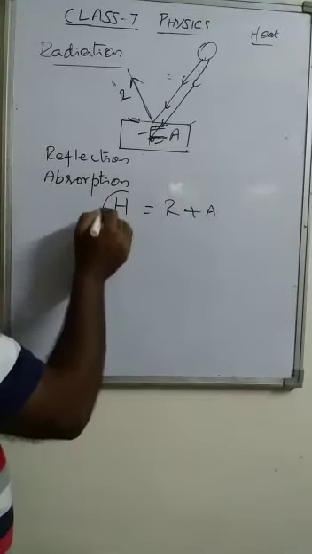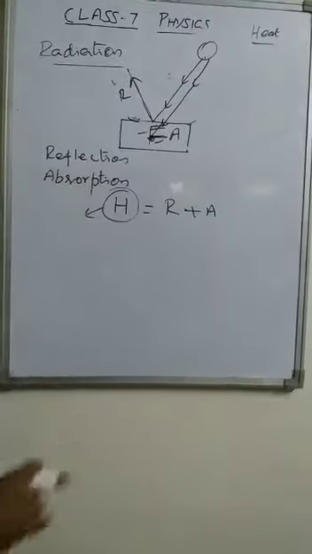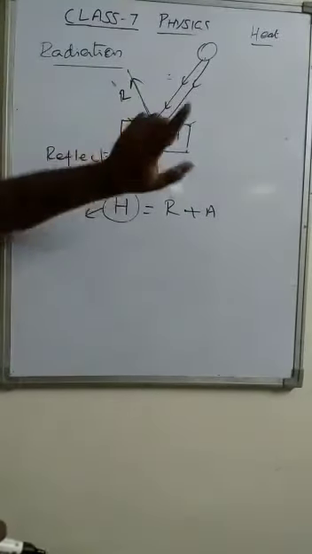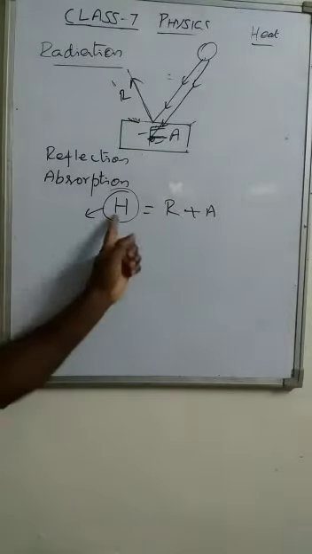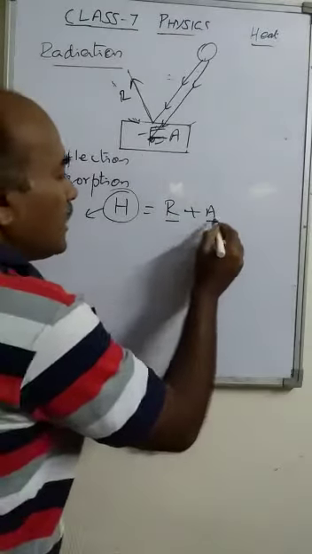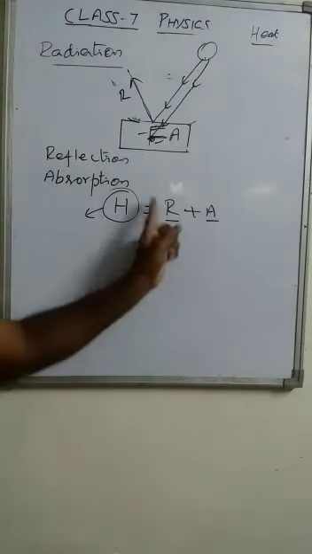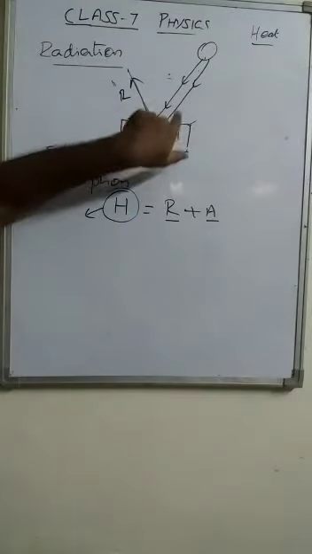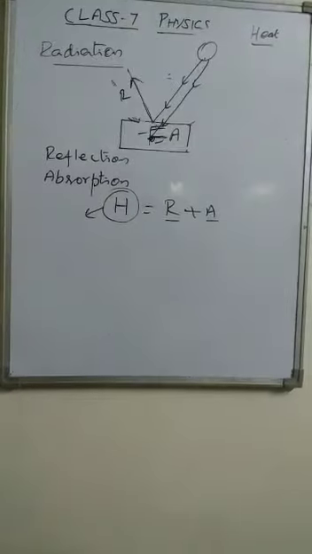The heat energy reaching the object is constant; it is striking at the same rate. Here, the reflection may be greater than the absorption, or the absorption may be greater than the reflection.